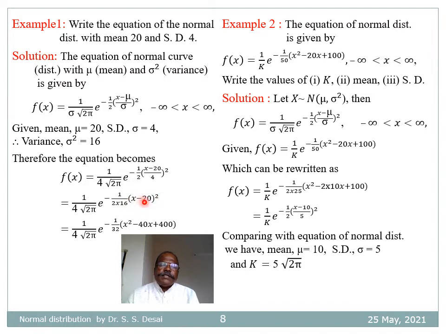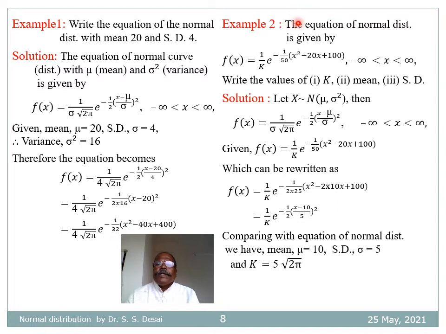So let us expand (x minus 20) whole square, which is equal to 1 divided by 4 root 2 pi e raised to minus 1 by 32 into (x square minus 40x plus 400), which is the equation of a normal distribution with mean 20 and standard deviation 4.